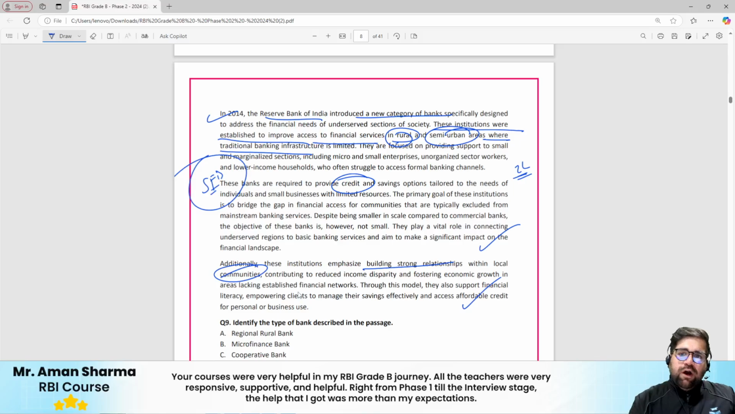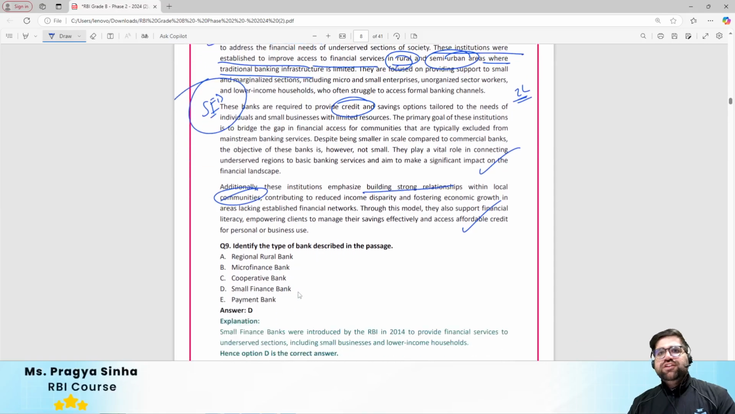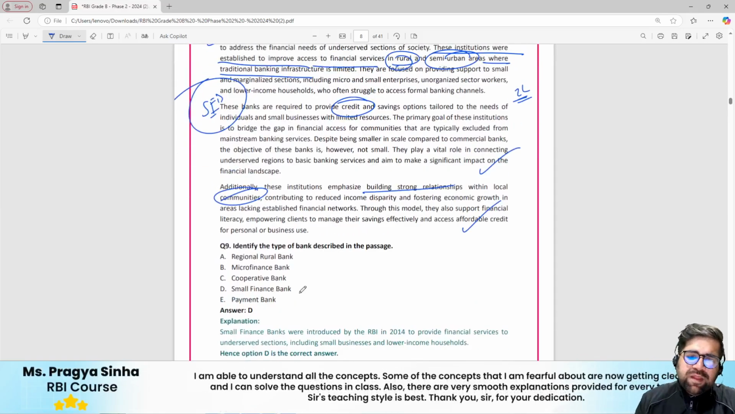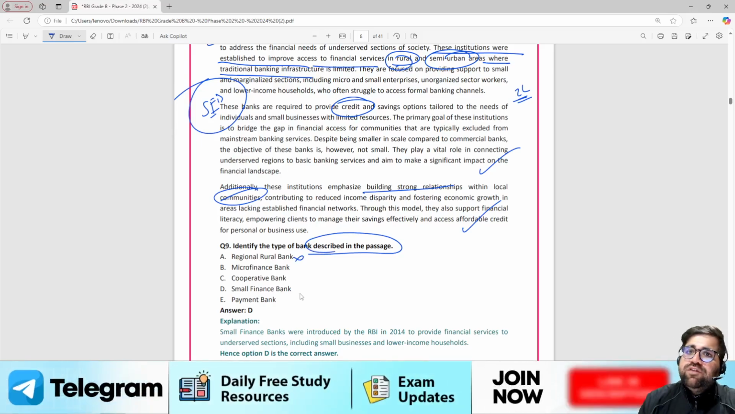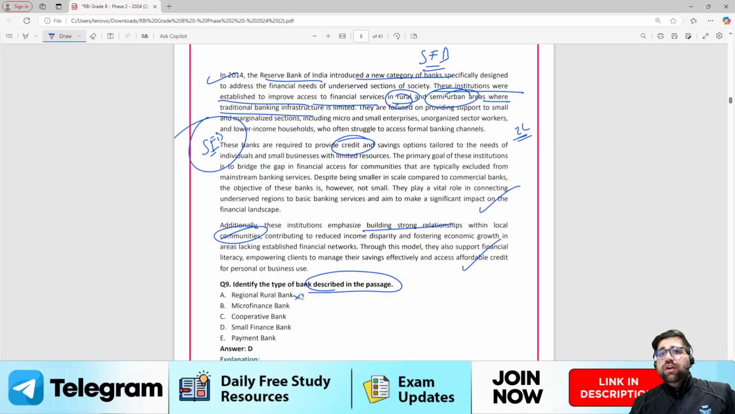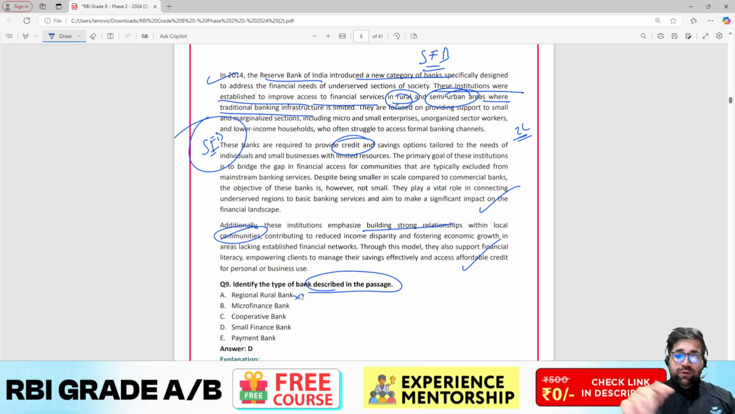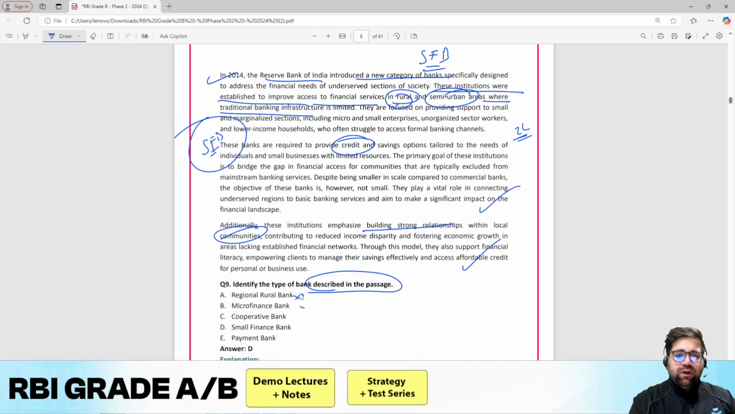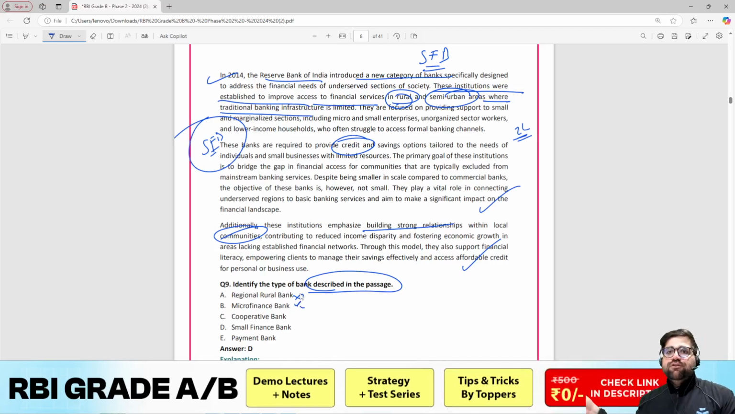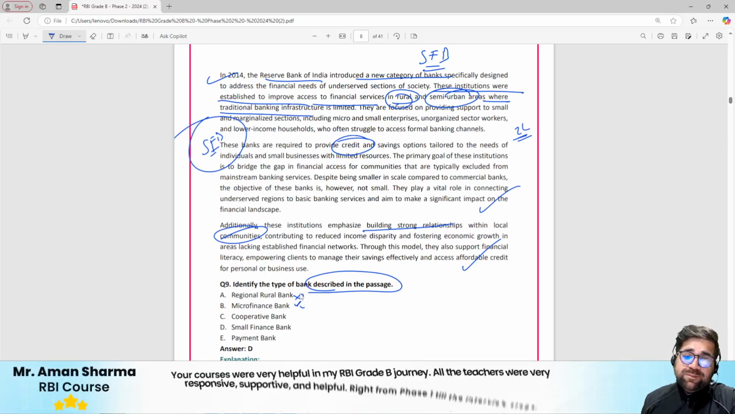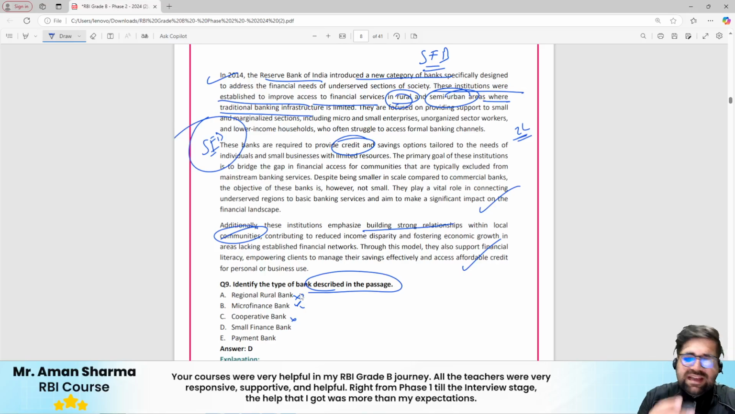Now we know that the passage is talking about small finance banks, so we can answer all the questions which are related to it. Identify the type of bank which is described. It cannot be regional rural bank, because the regional rural bank act is very old, if I'm not wrong 1976, but still I'm not that sure, you can check it. But RRB cannot be introduced in 2014. Microfinance institutions are there which act as NBFCs. We don't have any microfinance bank per se. Cooperative banks, again very old.